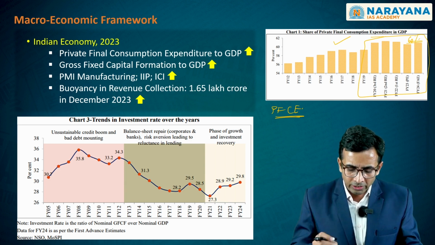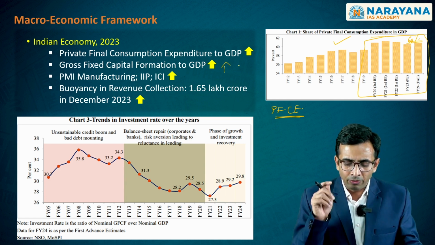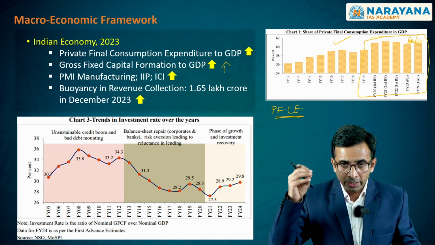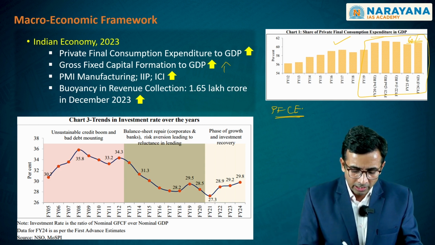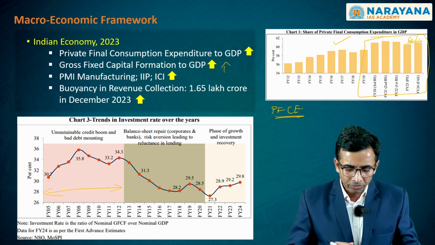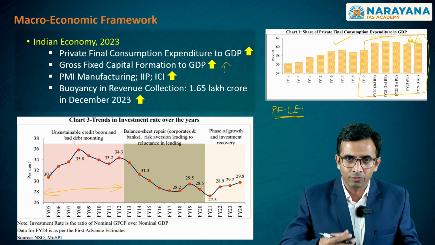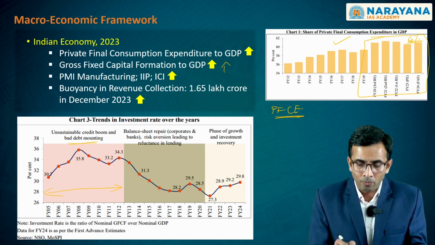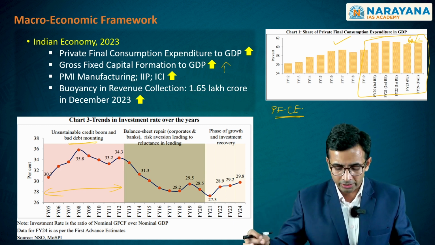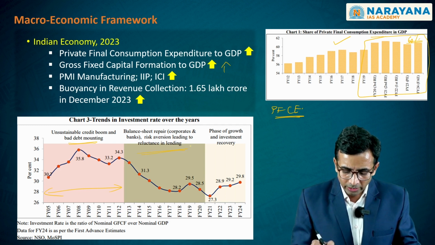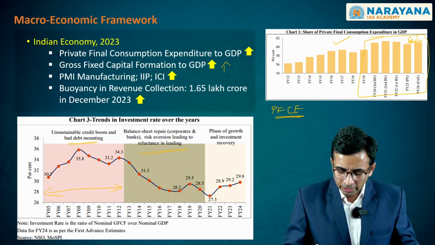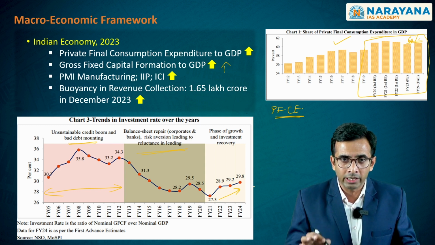Second, we also have this trend of increasing gross fixed capital formation to GDP, stated as the capital formation to GDP ratio. Even in this respect, unlike the situation you had previously, where even though there was a credit boom and an investment boom, it led to the mounting of bad debts for the financial sector and bad balance sheets for the corporate sector, this has been repaired over a long period of time, and since the 2021-2022 financial year onwards, we see that capital formation is showing a healthy trend.